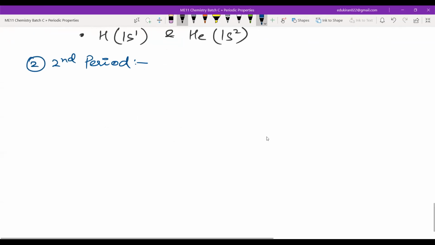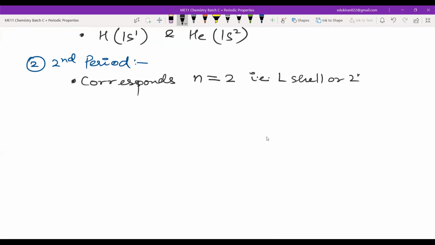Now this will correspond to n is equal to how much? n is equal to 2. And that is which shell? L, right? Or second shell. L shell or second shell. Now, how many elements can be present in the second shell? 8. Yes. I hope you remember the formula 2n square, right? So this n will give the number of elements.